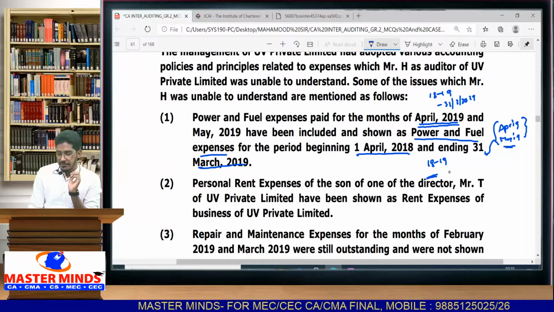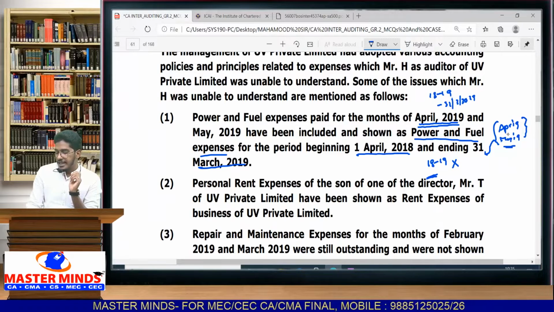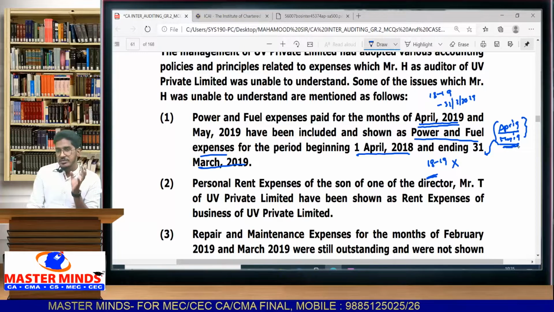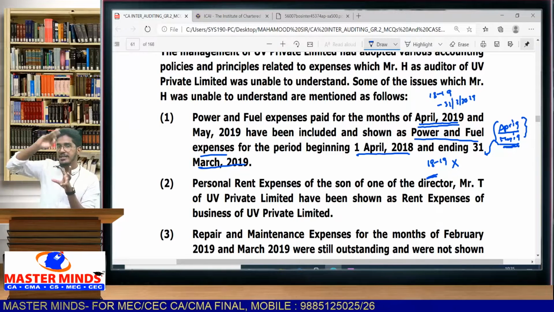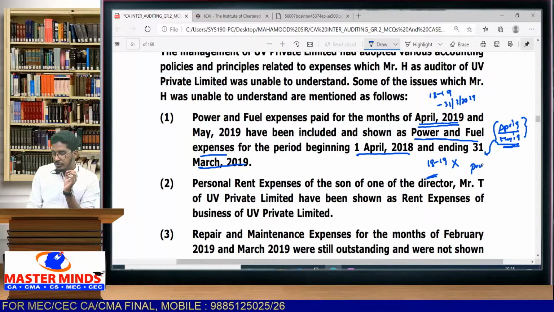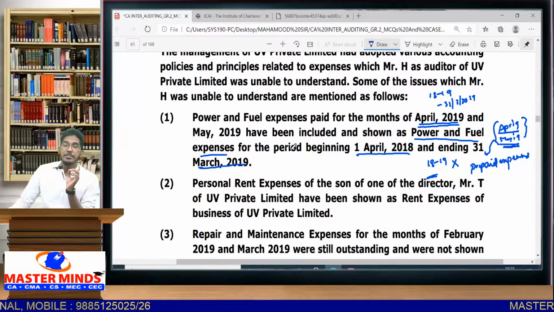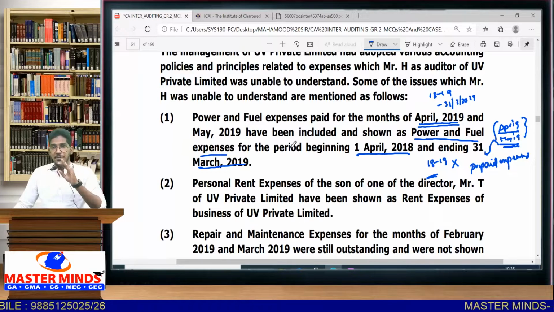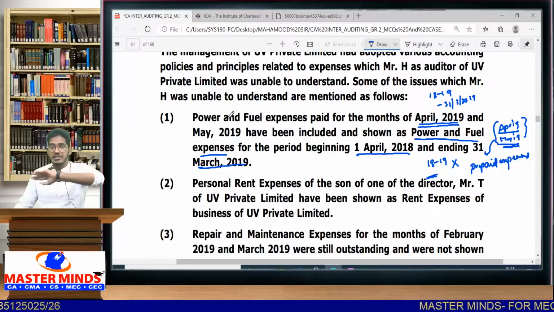Is it correct? Definitely not. Why? Because these April 19 and May 19 expenses which they have already paid relate to the next year. So how they have to be shown? They have to be shown as prepaid expenses. They should not be shown as current year expenses. They should be shown as a part of what? Prepaid expenses. From the prepaid expenses, next year they have to transfer to expenses.